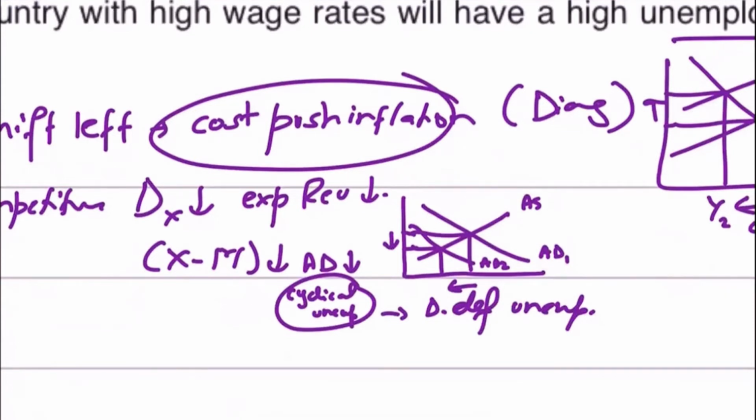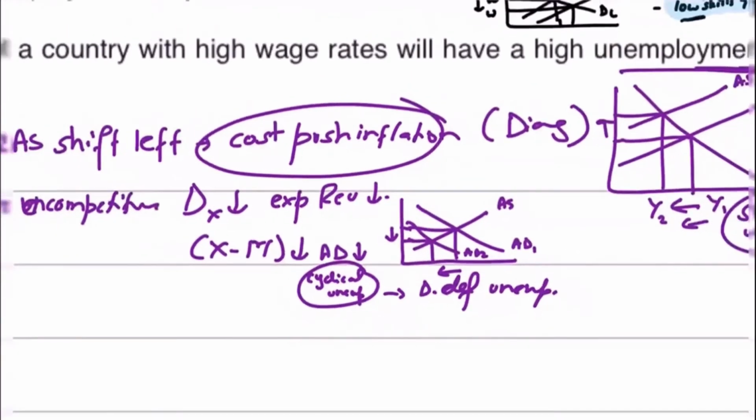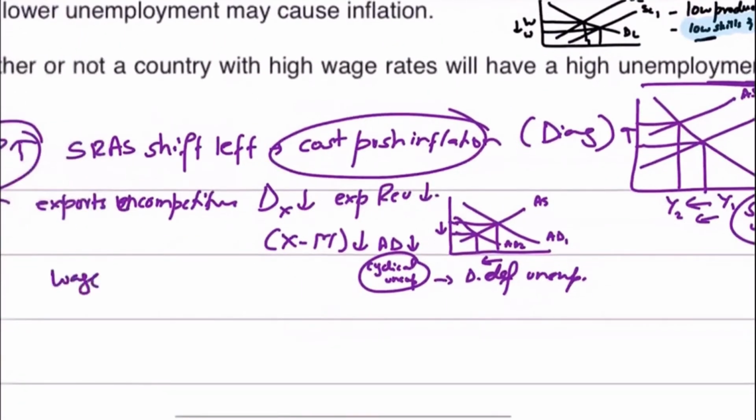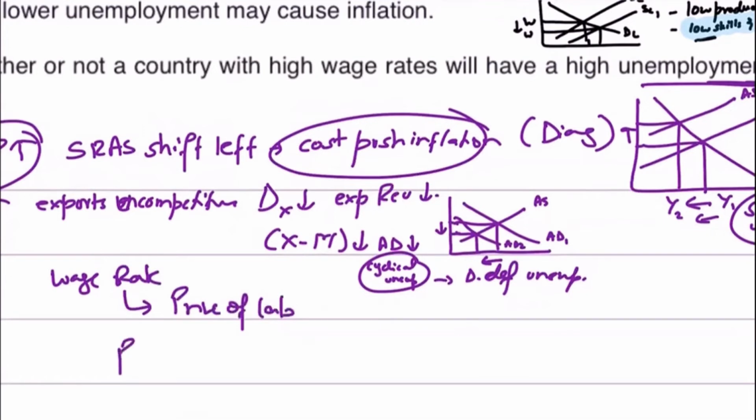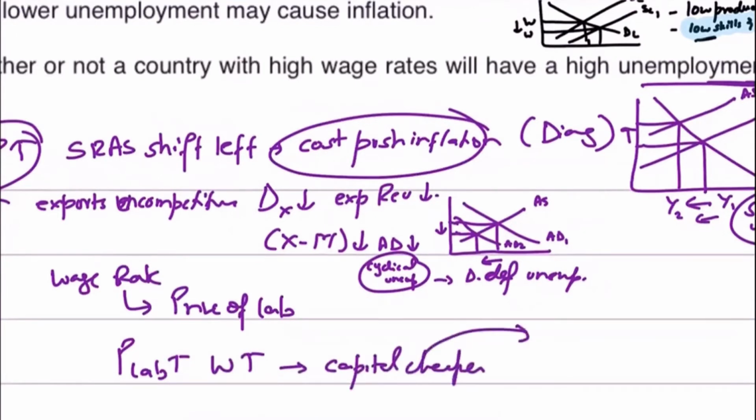Also, you could say that the wage rate is basically the price of labor. So if the price of labor goes up, which is the wages go up, it makes capital cheaper. In many instances, you can substitute labor for capital, so many firms may end up doing that.